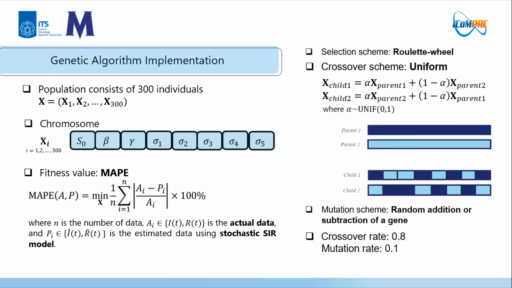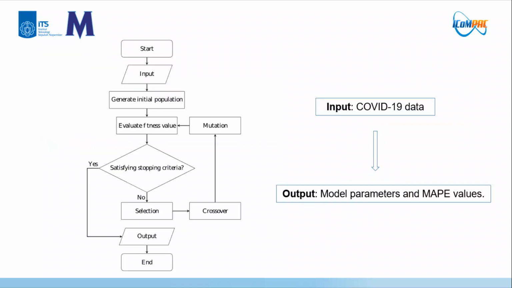For the selection scheme, we use the roulette wheel. For the crossover, we use uniform scheme using these two equations. For the mutation, we use random addition or subtraction of a gene. Finally, we select the crossover rate and mutation rate of 0.8 and 0.1 respectively. Here we show the flowchart of the genetic algorithm. The input is COVID-19 data and the output is model parameters and corresponding MAPE values.